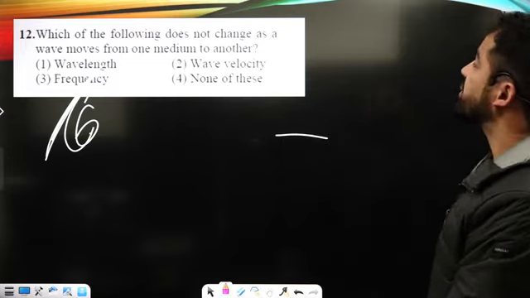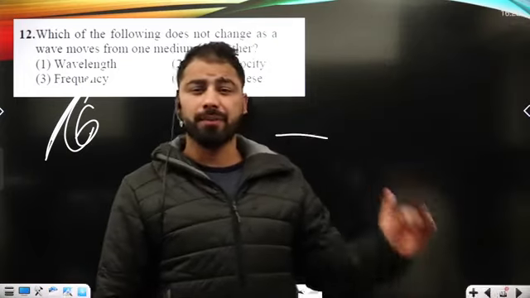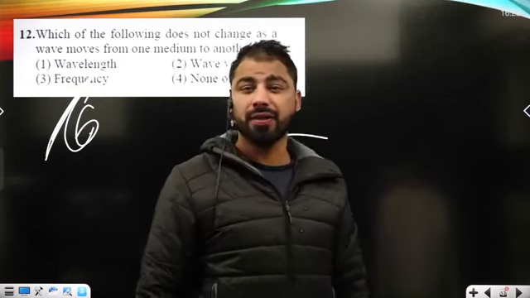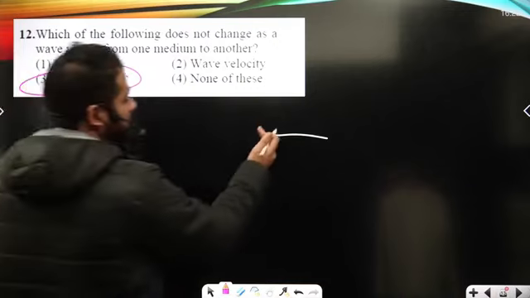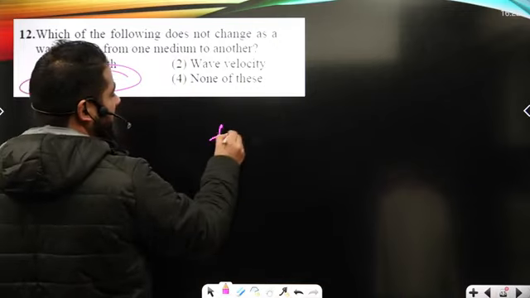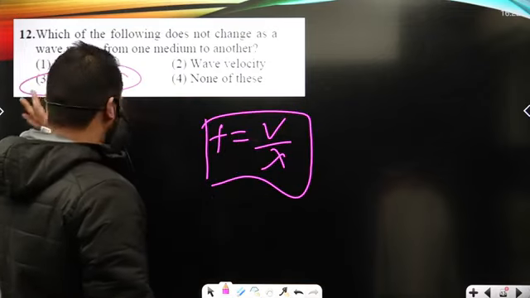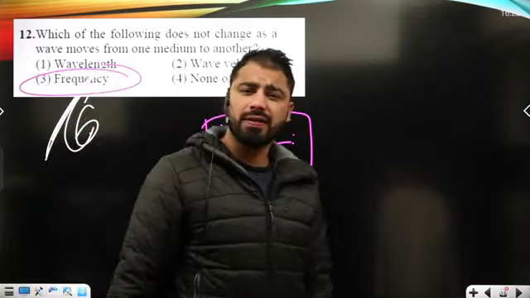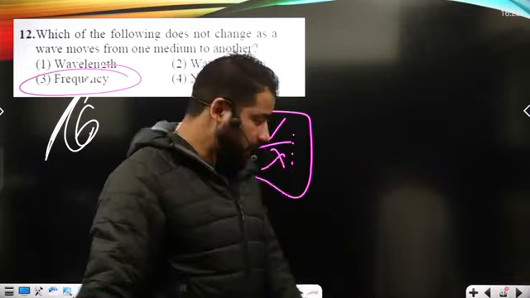Now, which of the following does not change as the wave moves from one medium to another? When a wave propagates from one medium to another, the frequency is not going to be altered. Frequency is not going to change. Why is it not going to change? It is a debatable issue. Some people say it is the ratio, and this ratio remains constant, so we assume that the frequency does not change. But this is not the only explanation; it is a debatable issue, okay?